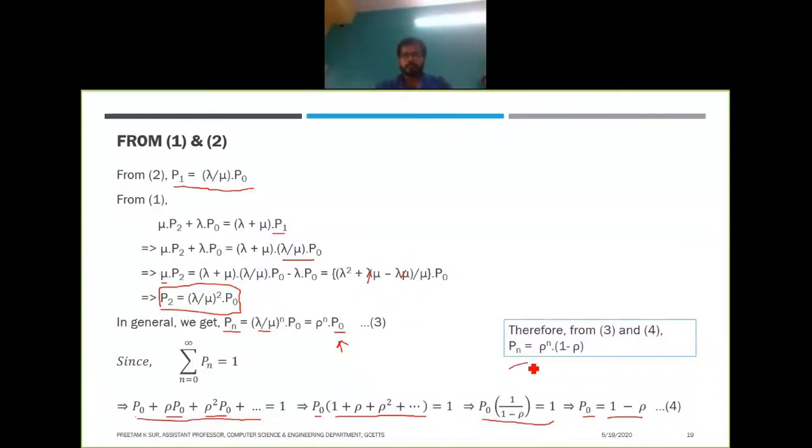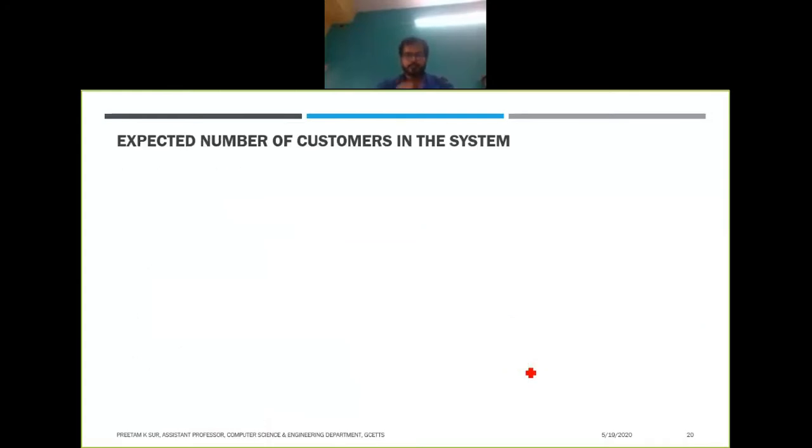So from this information we are now able to find the probability that there are n persons in the system. Next we will find the expected number of customers in the system. There are four things we are trying to derive from this information, but we will do two things today, and the rest from the next class. So the expected number of customers in the system is represented by Ls, the length of the system. How to derive it?